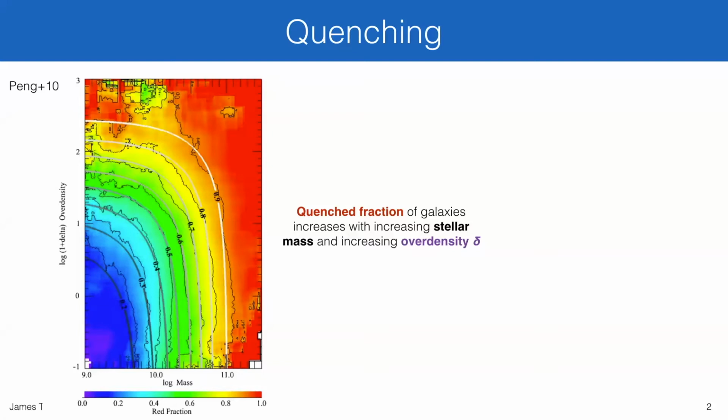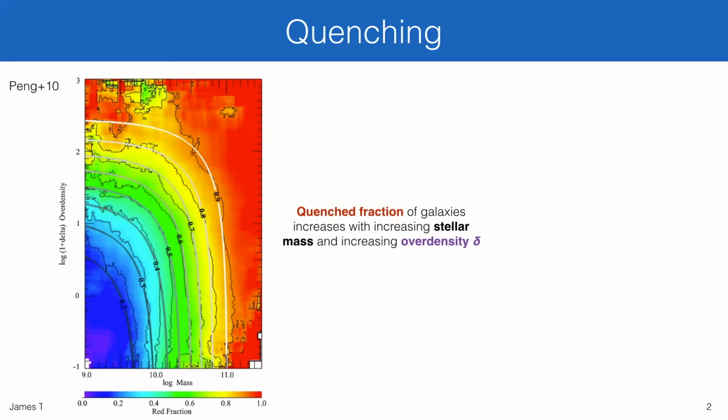So as excellently put forth by the previous speakers today, the environment within which galaxies reside has long been thought to play a role in shaping their evolution. And indeed, with the advent of large spectroscopic galaxy surveys, by tapping into their statistical power, we've been able to start to disentangle the separate roles of mass and environment in driving galaxy evolution. And here I show you a notable example.